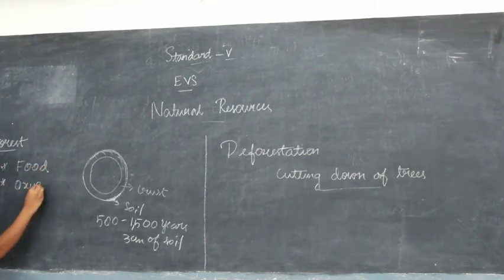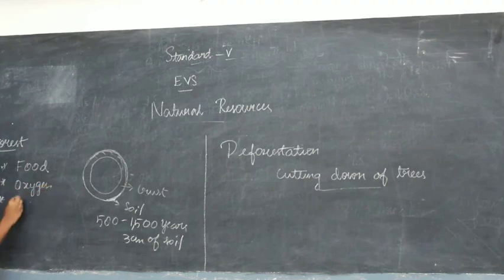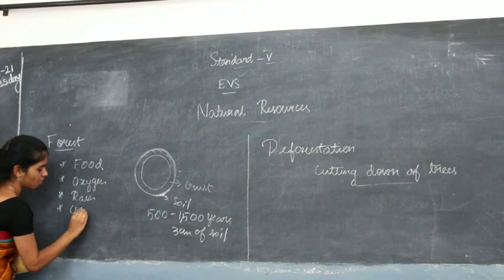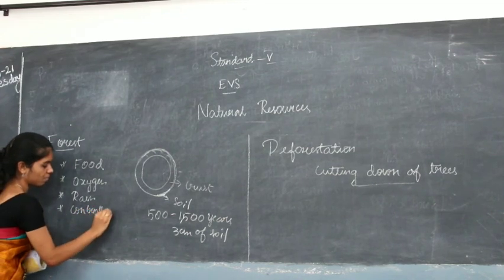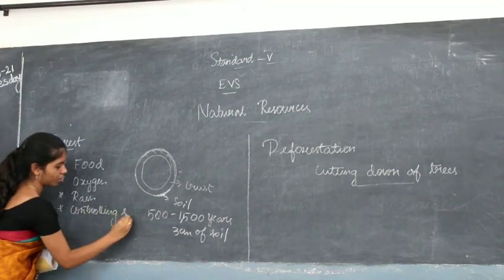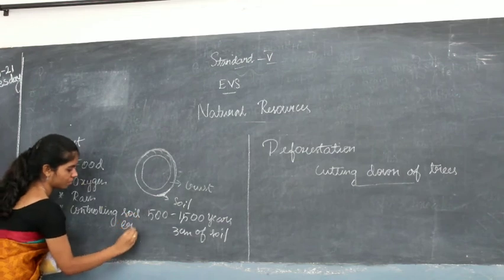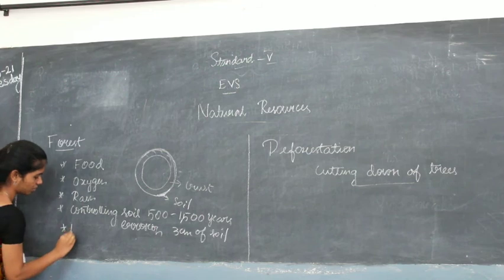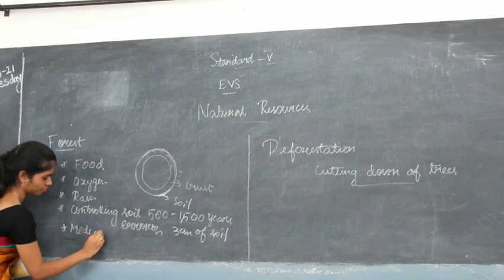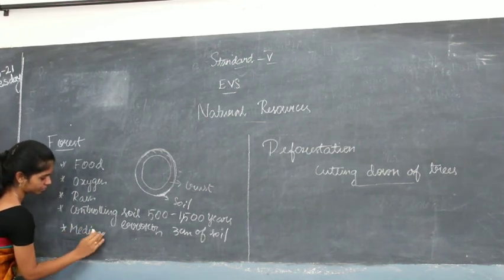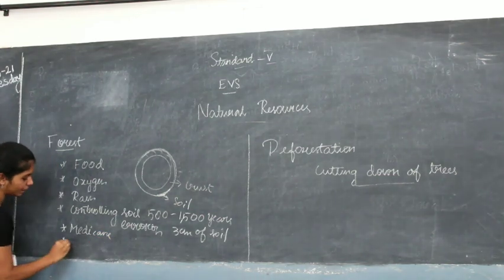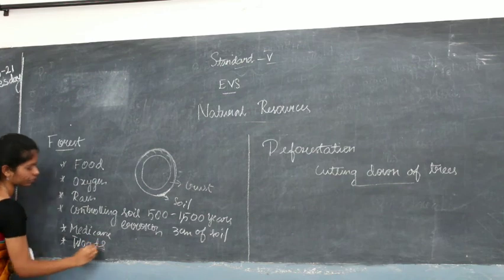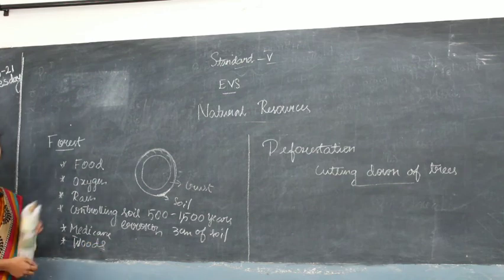oxygen, rain, controlling soil erosion, medicine, then timber works, woods. These are all uses of forest.